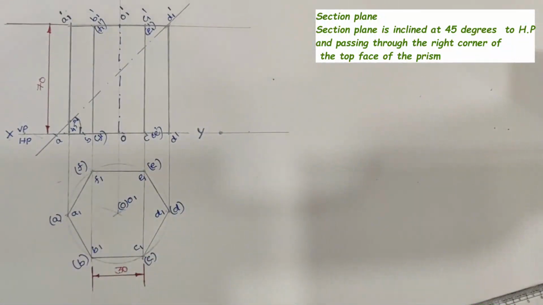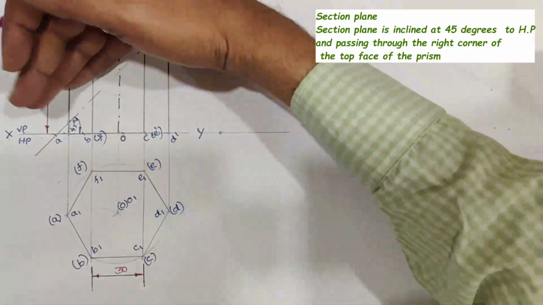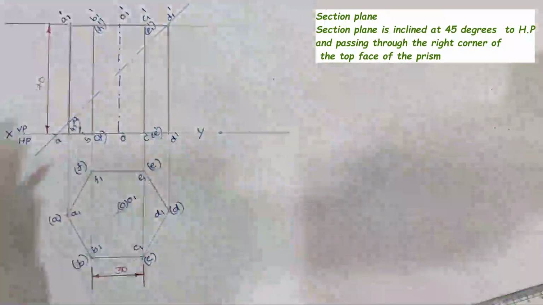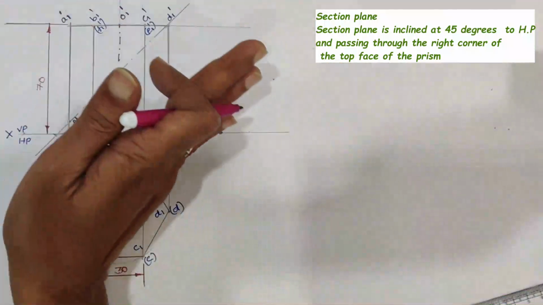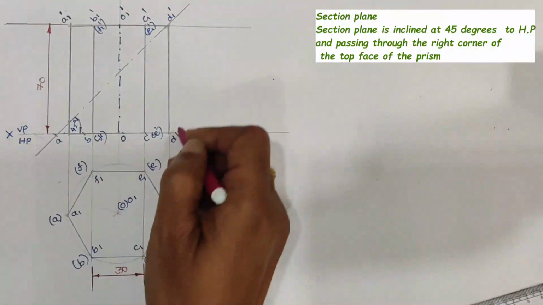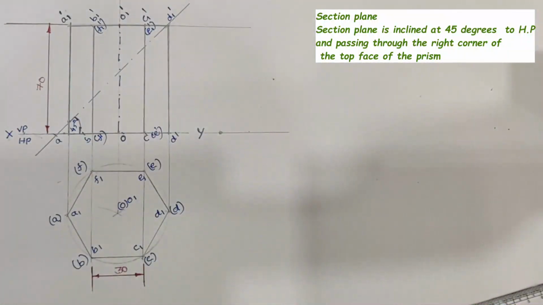In the development process, we are not going to use the material which is above the section plane, and we are going to use the material below the section plane. So we will darken the material which we are going to use for the development.